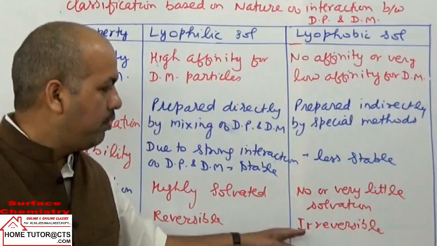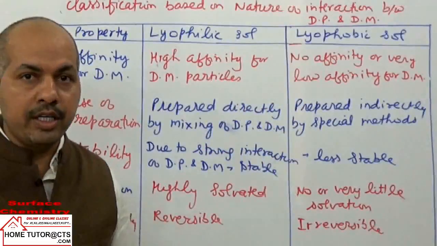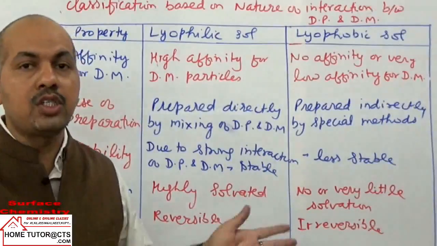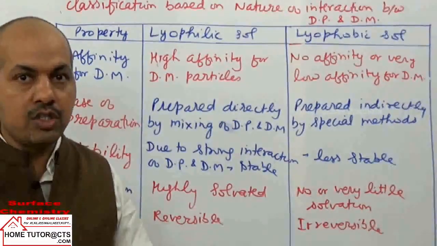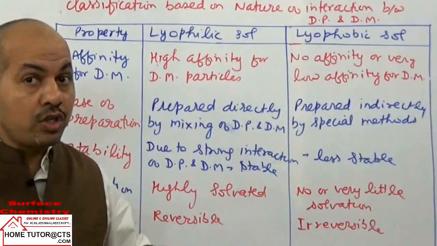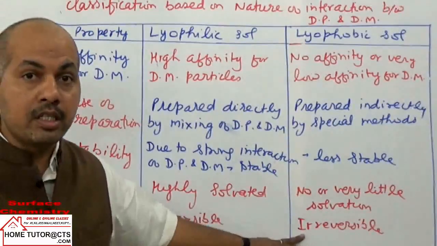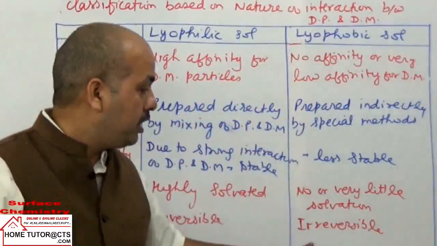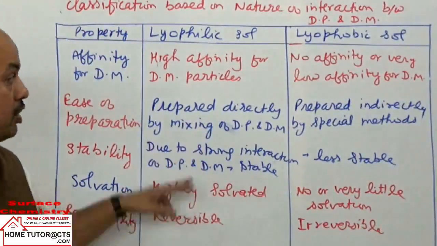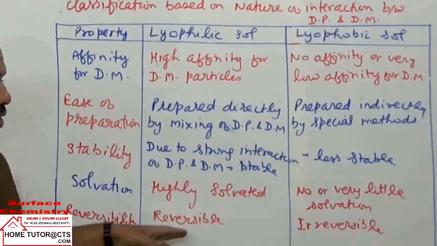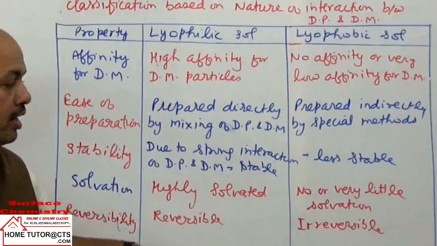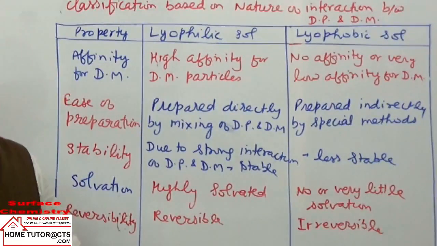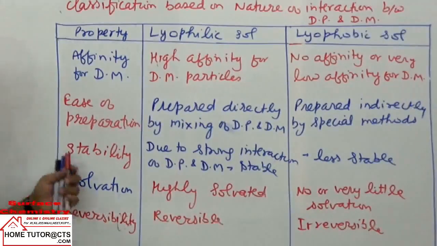Means when we have a salt, on heating or evaporating, liquid evaporates completely. In the solid mass remaining, we again add liquid. The salt is not prepared back. When salt is not obtained back here, then it is said to be irreversible in nature, because they need a special technique to prepare. यहाँ पे क्या होता था? They are prepared directly, so only they are reversible in nature. On heating or evaporating, liquid evaporates out, solid is left behind. Again adding liquid and warming, salt is ready. That is reversible nature. Next we take difference.